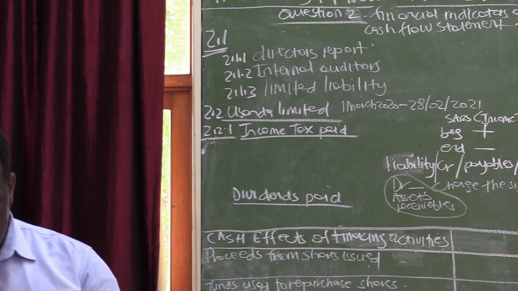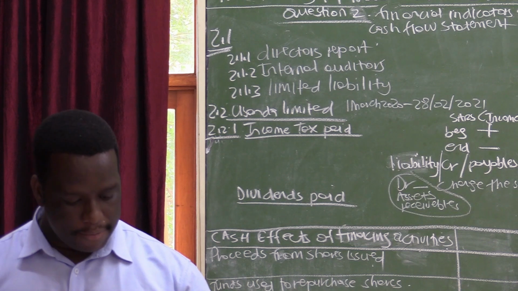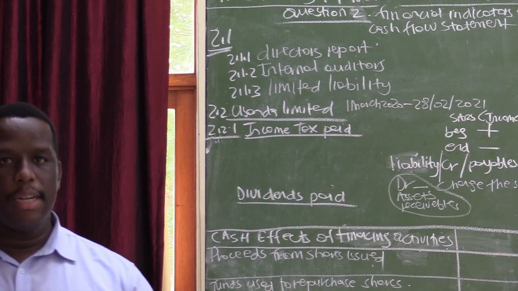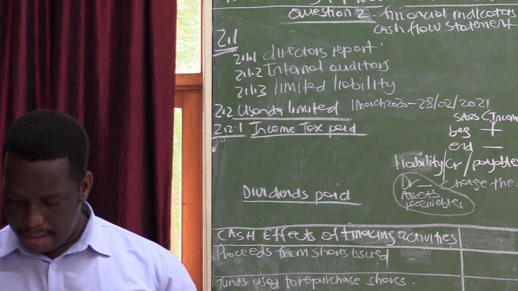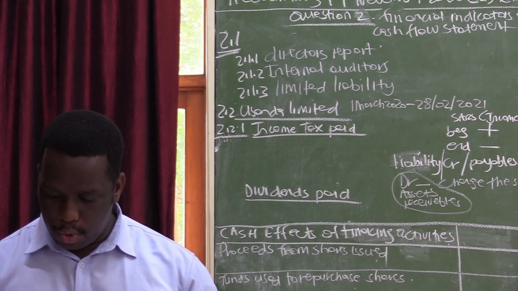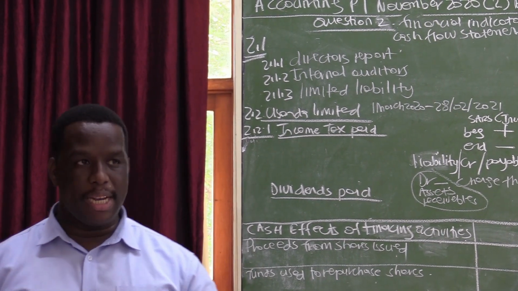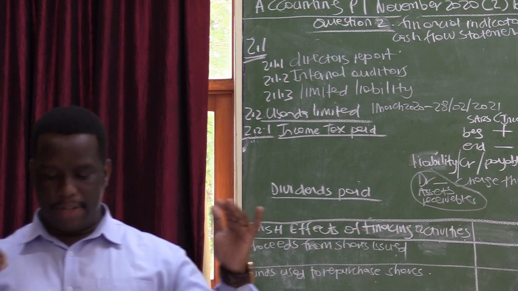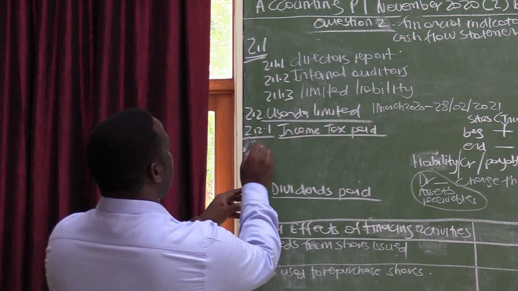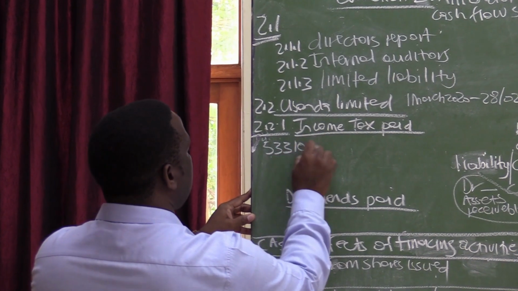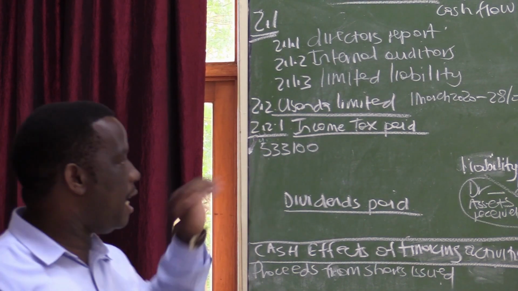So let us do the calculations here. Your net profit before tax is 1,777,000, and your net profit after tax is, minus, 1,243,900. The difference between the net profit before tax and the net profit after tax will give you your income tax for the year. So therefore the income tax for the year is 533,100. Our income tax for the current financial year is 533,100.